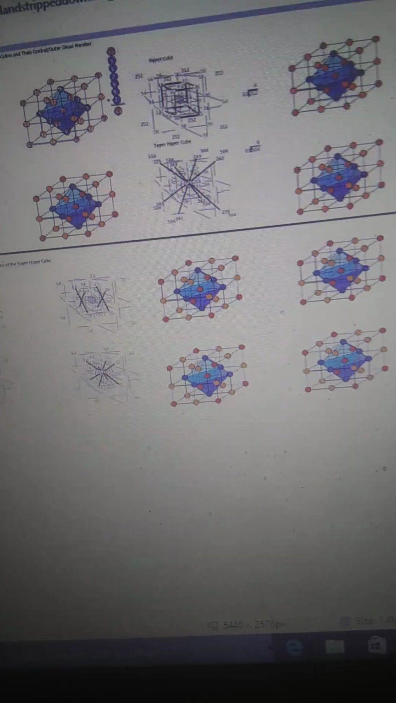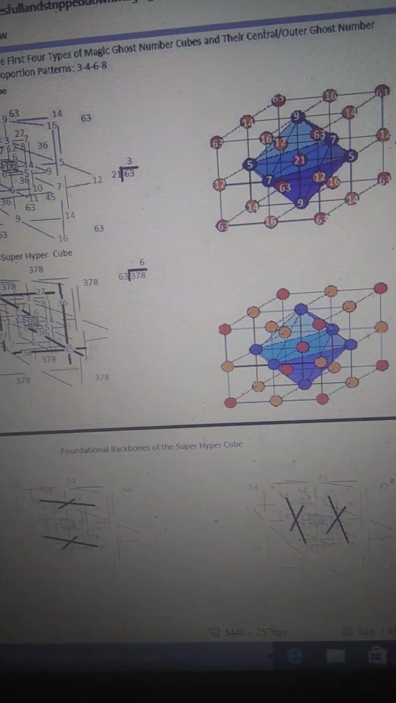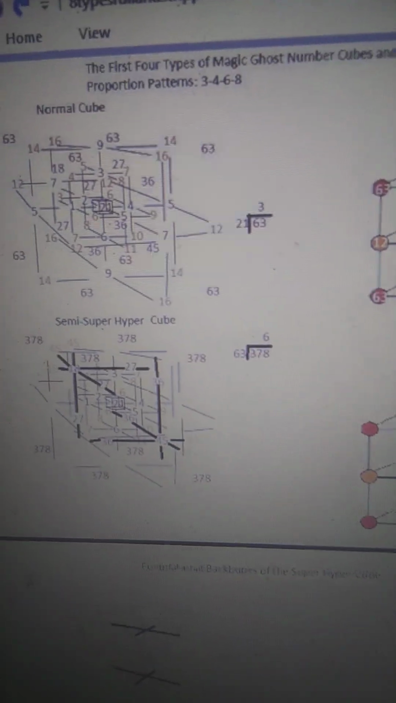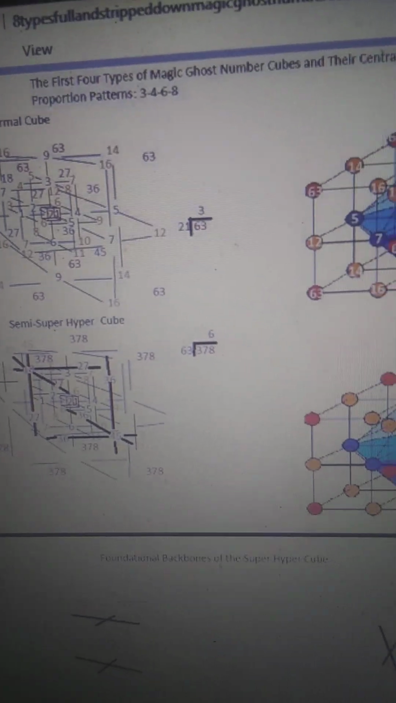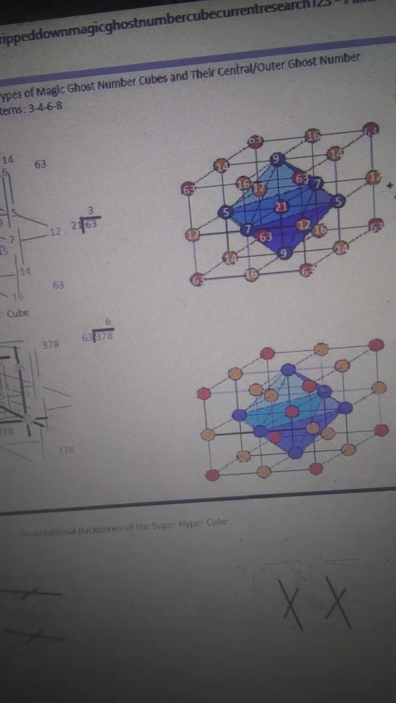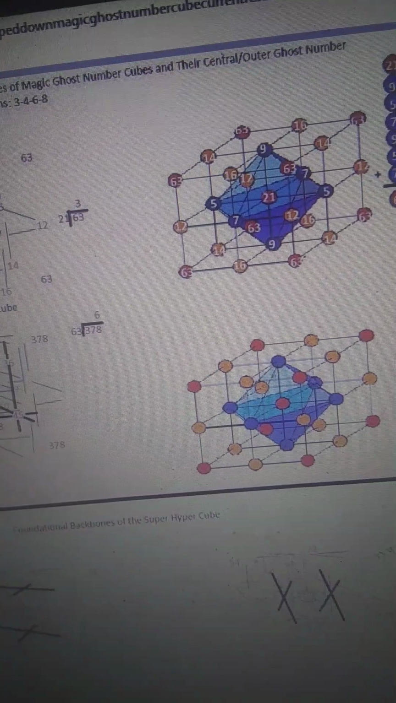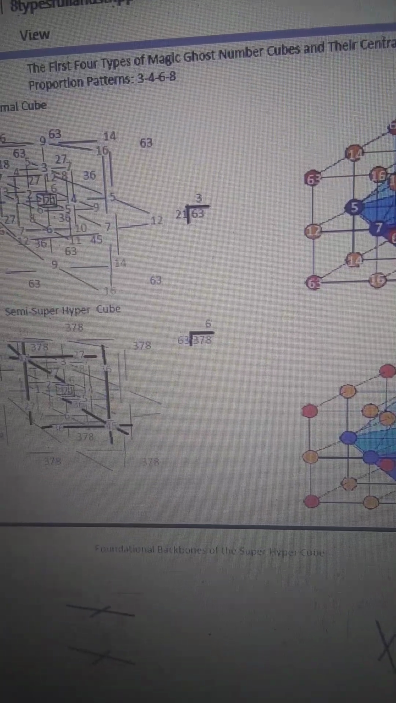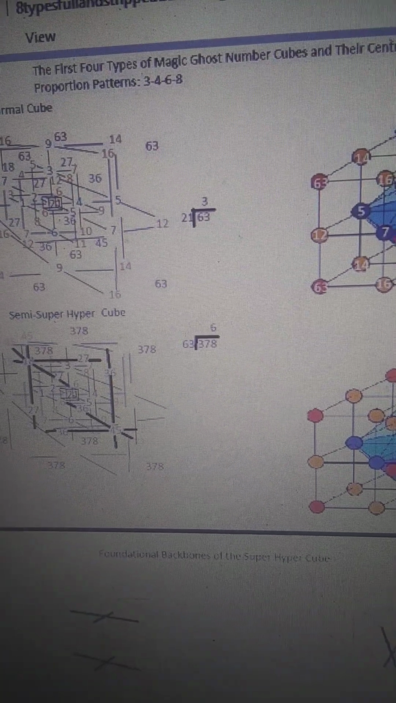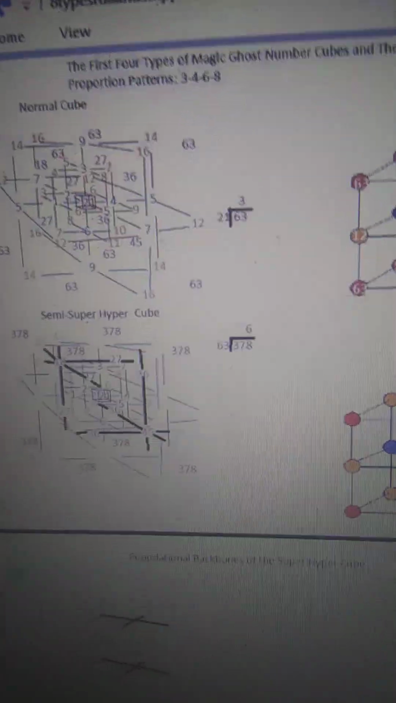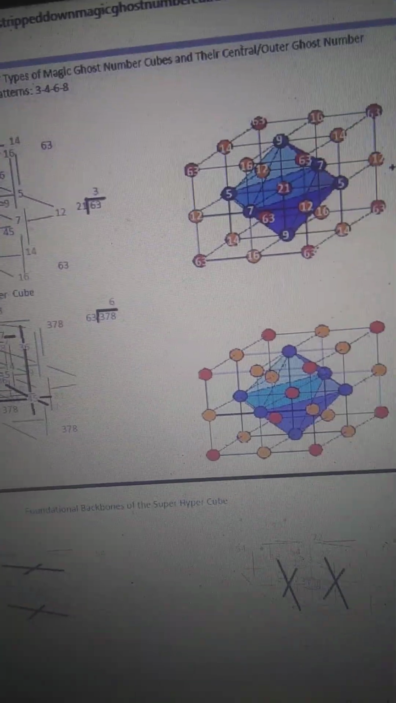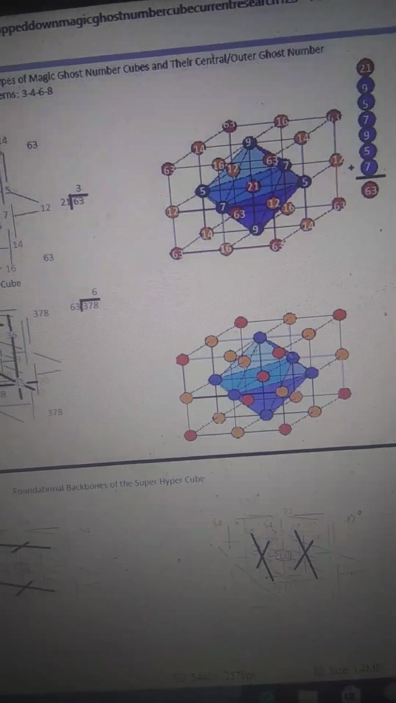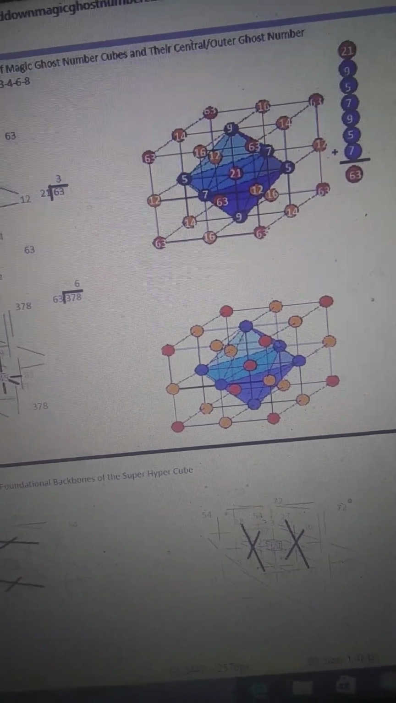Now you can't see this too well, so I'm going to try to bring this up a little bit without screwing up anything. So this is the first 4 types of Magic Ghost Number cubes and their central outer ghost number proportion patterns 3, 4, 6, 8. And I didn't include it, but I meant to imply that their stripped down versions are next to them.